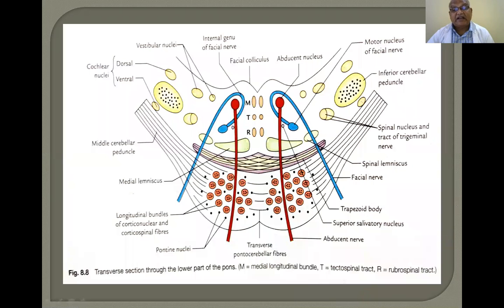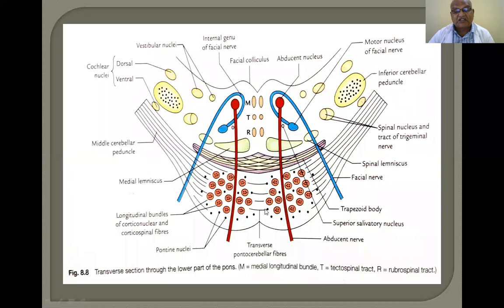Now you see this diagram. This is the pontine nuclei. They are nothing but a collection of nerve fibers, neurons in the pons. They have got longitudinal fibers. These are longitudinal fibers. This is transverse fibers. This is transverse fiber. These are longitudinal fiber. So this one with black dots, they are nothing but pontine nuclei.